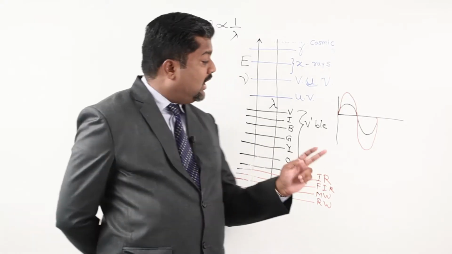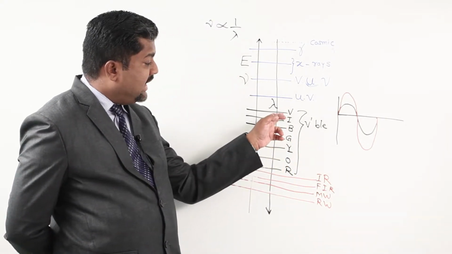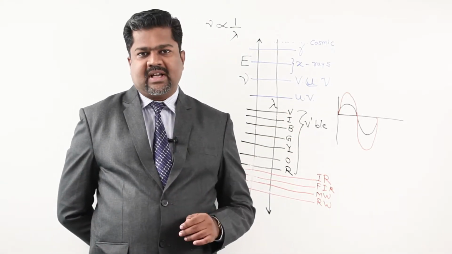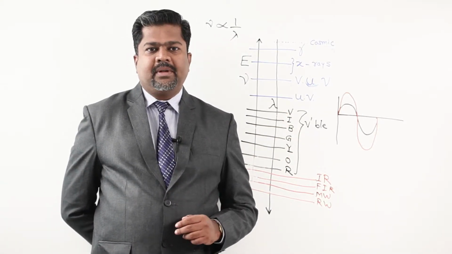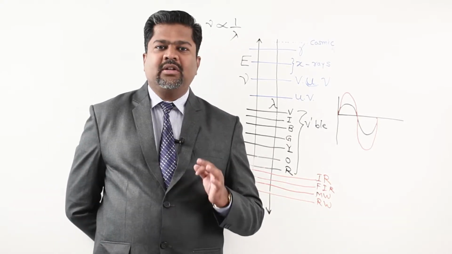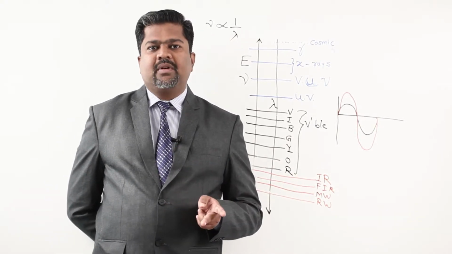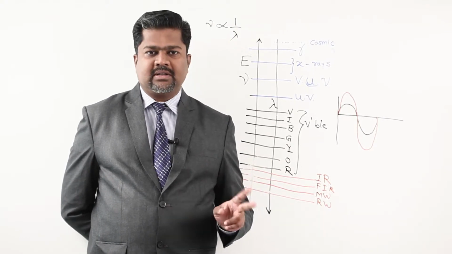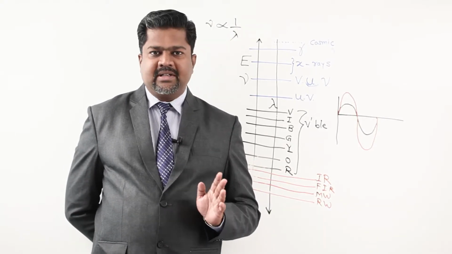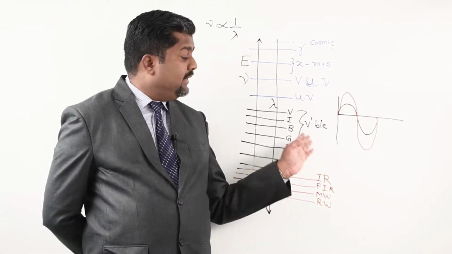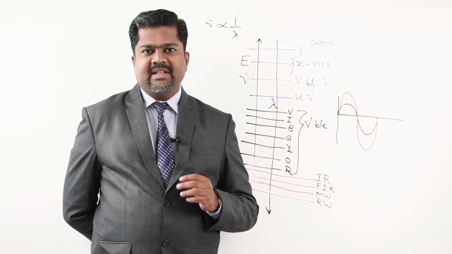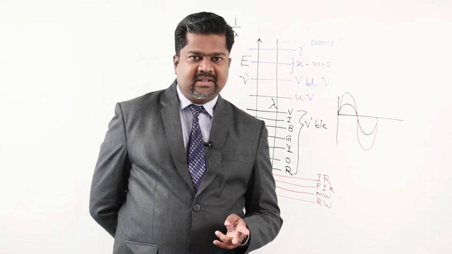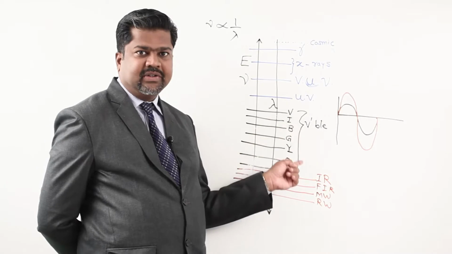Now visible light, that is from violet to red, you are aware various sources are there. Say, for example, red light is produced by neon light, a tube that is filled with neon. It gives an electrical discharge. You will not understand right now, so keep in mind, neon light will produce red color light. Then various LEDs are there, that is light emitting diodes. They give the required frequency or required energy radiations.